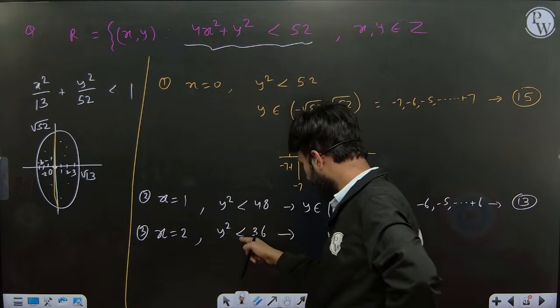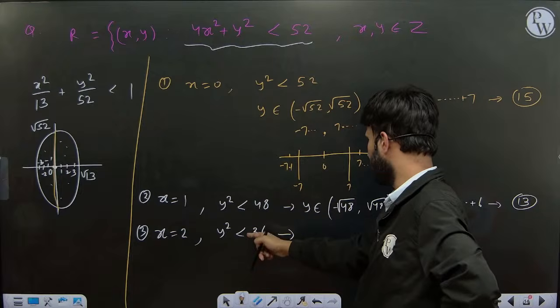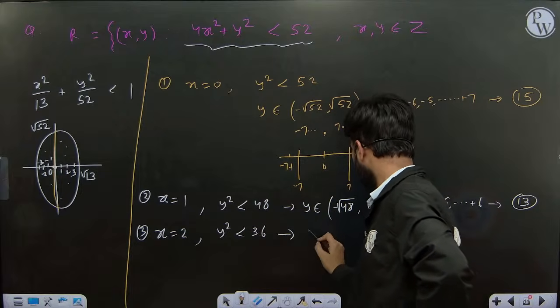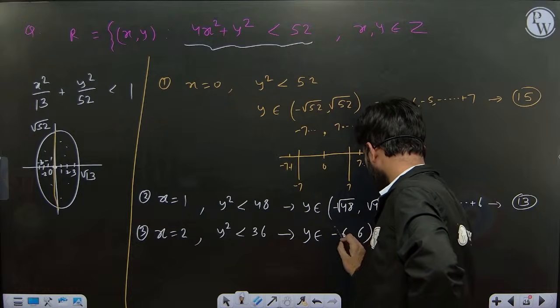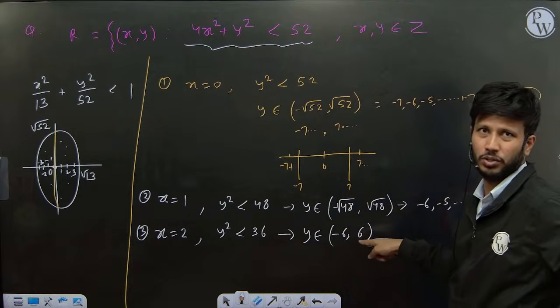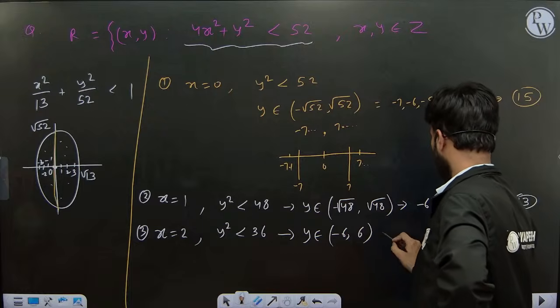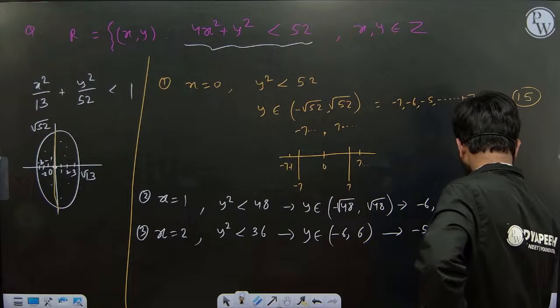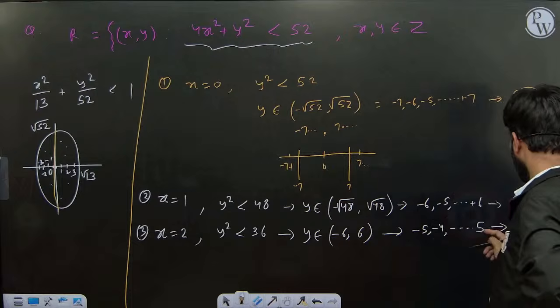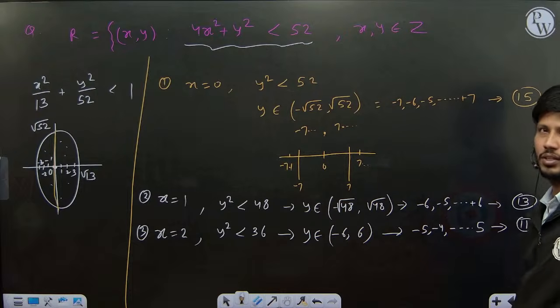Check there, equal to sign is not there, so you can make a mistake there. You should avoid these mistakes. So y belongs to minus 6 to plus 6, but this time you cannot count 6, exclude 6, means minus 5, minus 4 up to plus 5. This will be your solution. So you have 11 solutions.